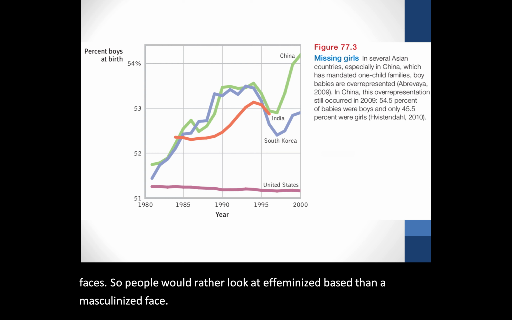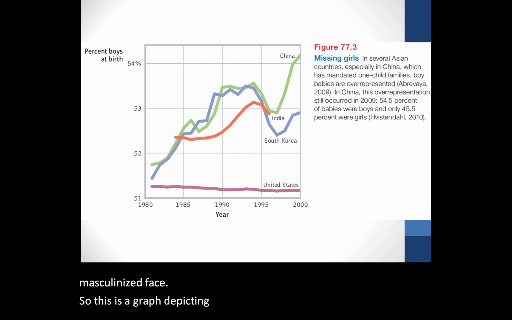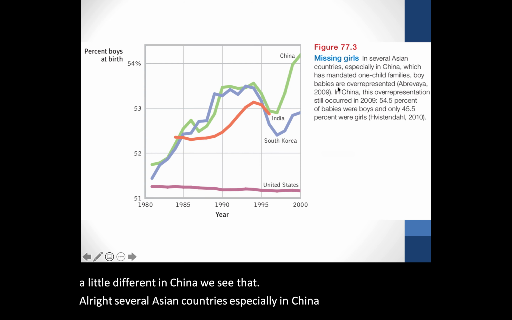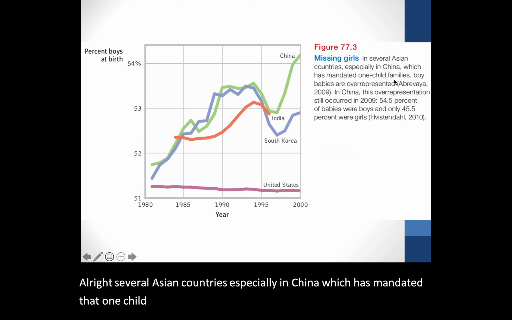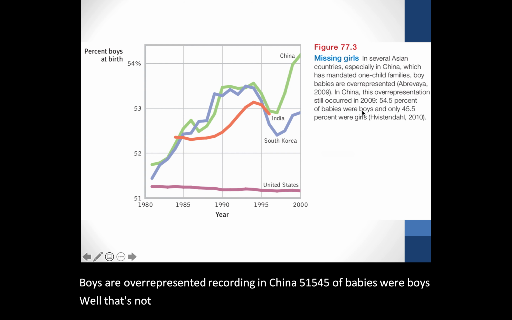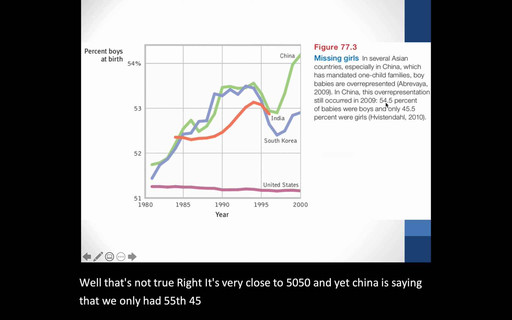Okay. So this is a graph depicting that idea of the orphanages. But this is a little different. We see that in several Asian countries, especially in China, which has mandated that one-child policy, boys are overrepresented. According to China, 54.5% of babies were boys. Well, that's not true. It's very close to 50-50. And yet China is saying that, oh, we only had 45% girls, 54% boys.